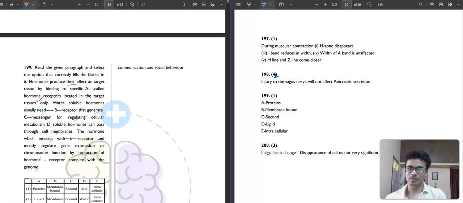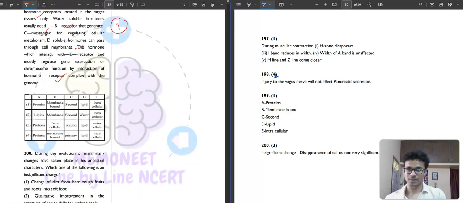Water soluble hormones usually need membrane bound receptors that generate secondary messengers for regulating cellular metabolism. Lipid soluble hormones can pass through the cell membrane, interact with intracellular receptors, and mostly regulate gene expression or chromosome function through interaction of the hormone receptor complex with the genome. Correct. So your first option is your correct answer.